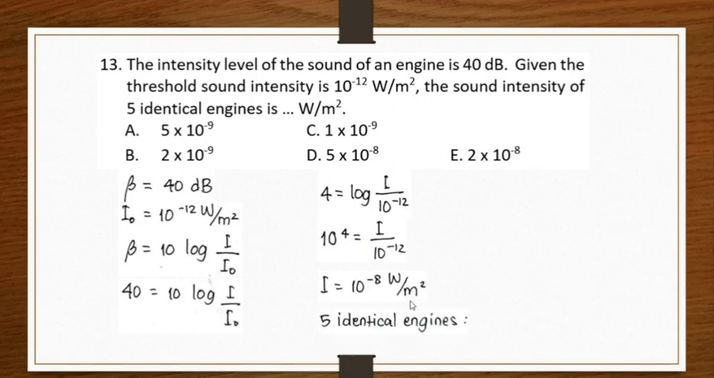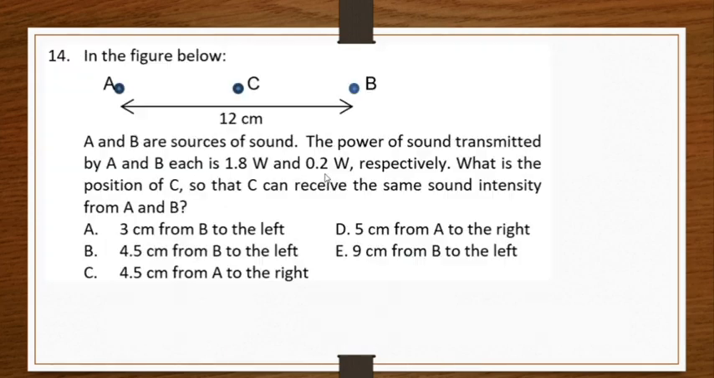squared. So when we have 5 identical engines sounded together, then the intensity of the sound will be 5 times 10 to the minus 8 watt per meter squared. And that will be option D.